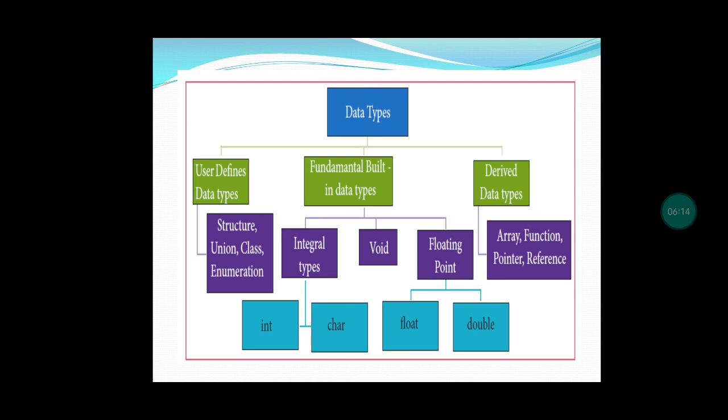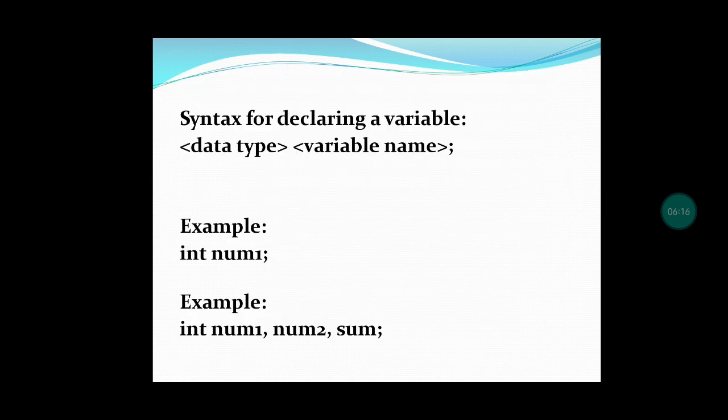Let us see the fundamental built-in data types first. Before that, we should know the declaration of the variable and also an example for that. For declaring the variable, we need a syntax. First you have to give the data type and then you have to give the variable name.